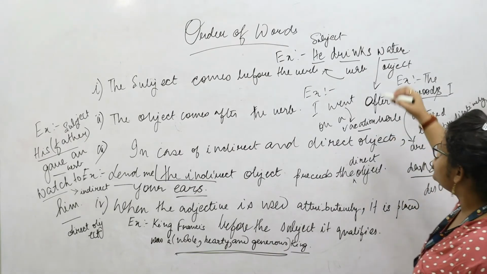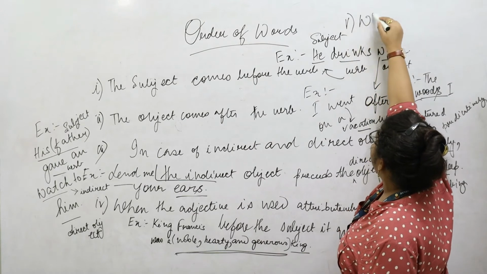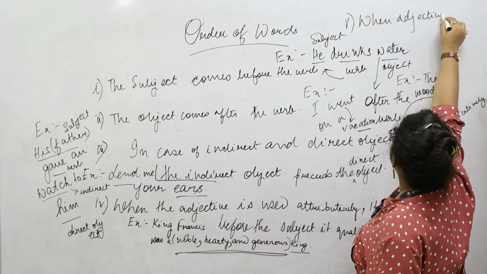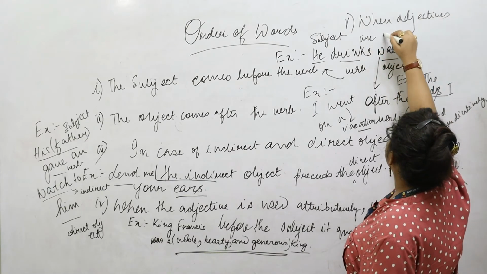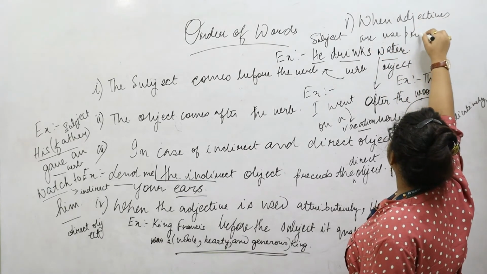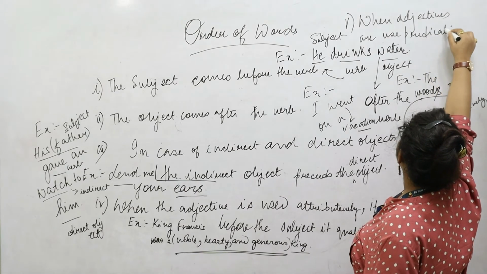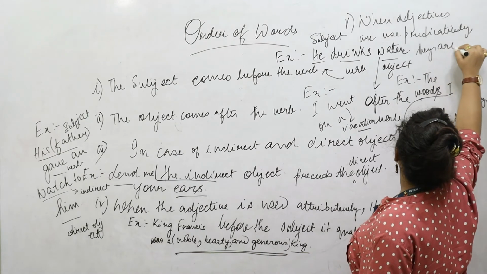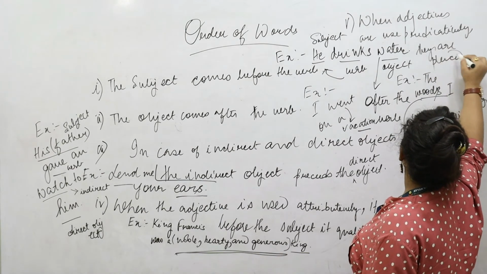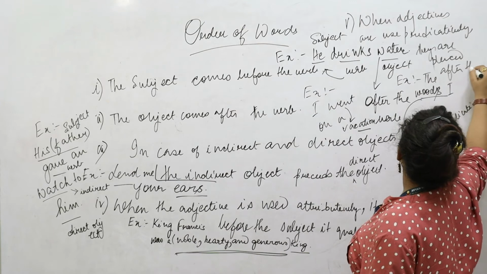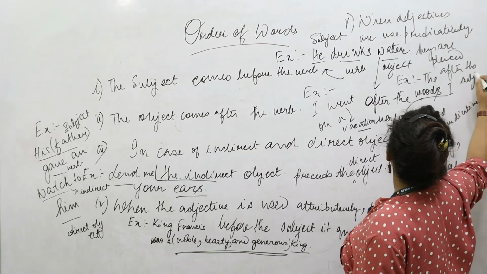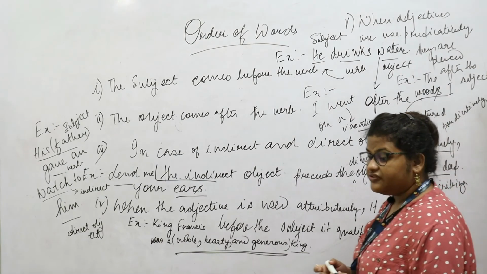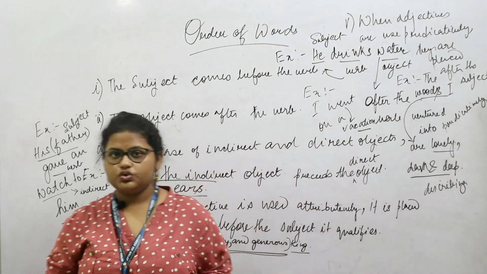So with that we come to the fifth rule. When adjectives are used predicatively, they are placed after the subject that they qualify. These are the first 5 rules which we have. Now we'll go over to a few more rules.